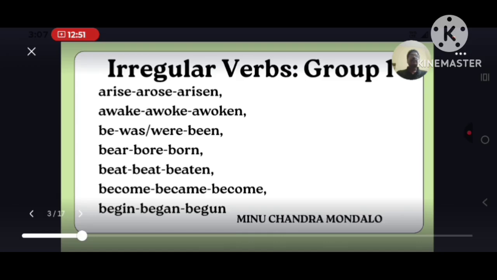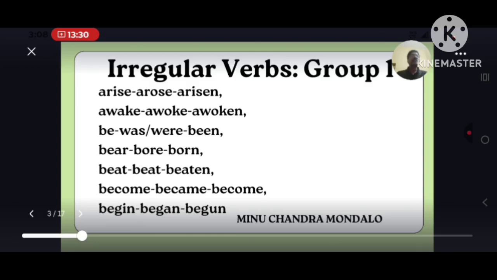You see, arise is the V1 form of the verb. If you want to change it into V2 form, it will be arose. That means in the V1 form of the verb, I changes into O. So the inside vowels change. Similarly, it becomes arisen. So arise, arose and arisen are irregular verbs. Similarly, awake, awoke, awoken also follows the same rule. The inside vowels changed. Similarly, be, was, been. You see, the entire word changed. Similarly, bear, bore, born. You see, the inside vowels are changed.